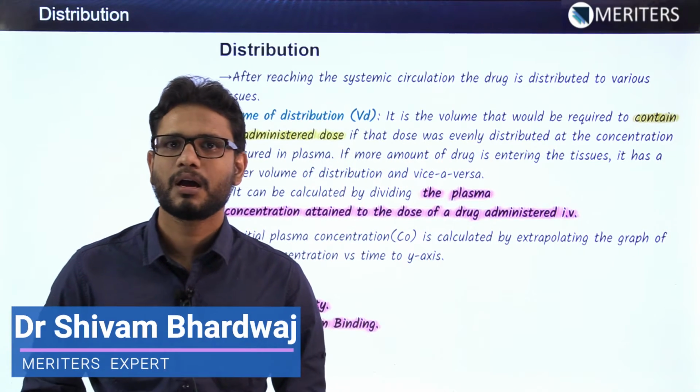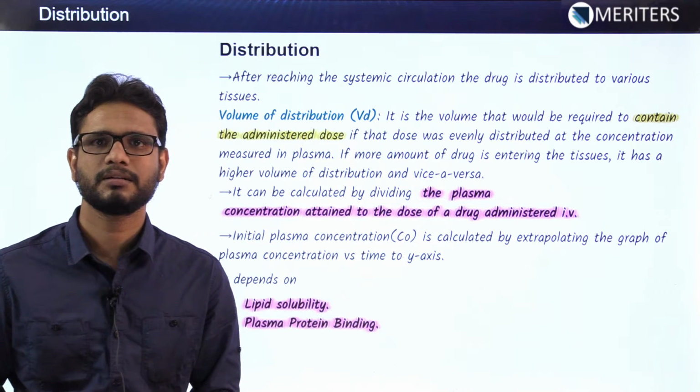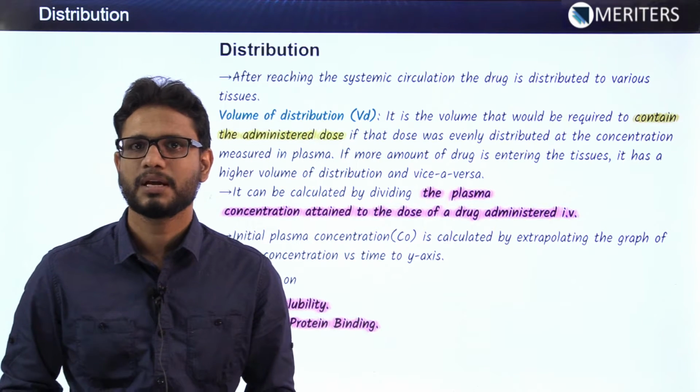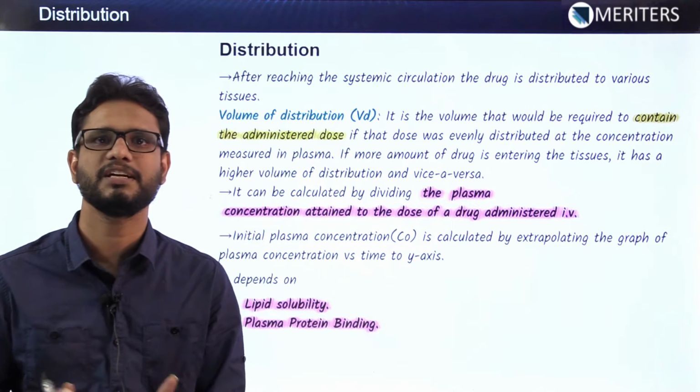Distribution of the drug. This is a parameter of the pharmacokinetics, as we already know, and it takes place after the absorption of the drug. So what happens, the drug, if taken orally, is absorbed in the systemic circulation, and from here it has to be distributed to different tissues.